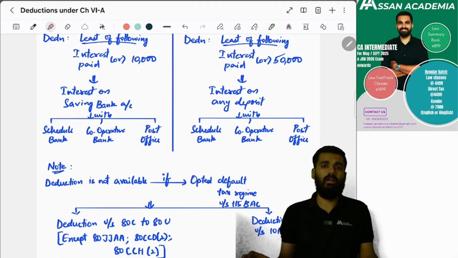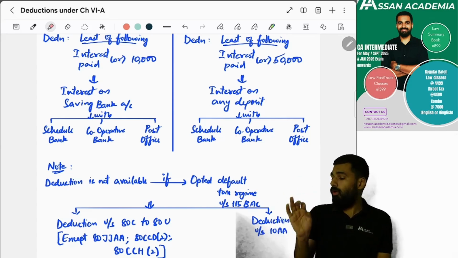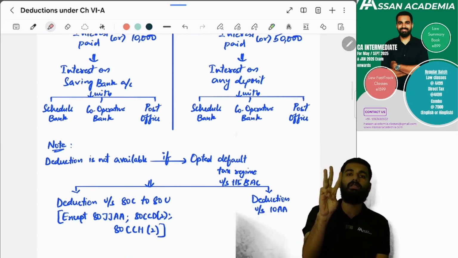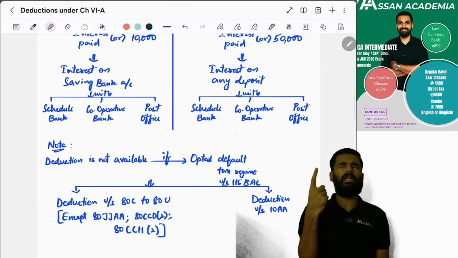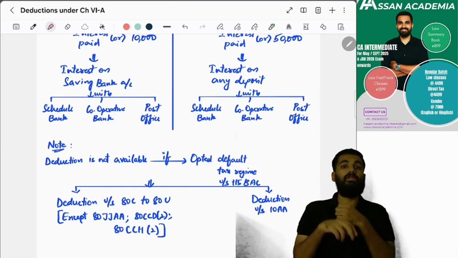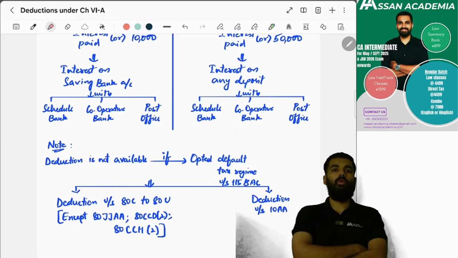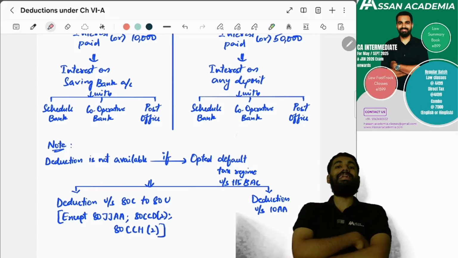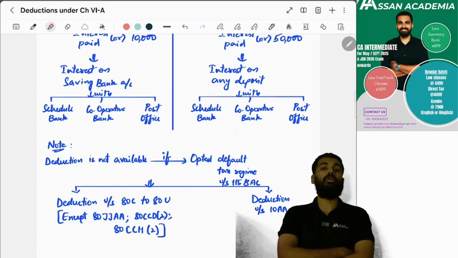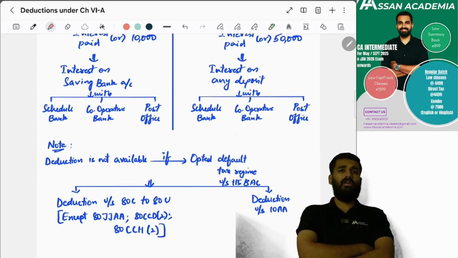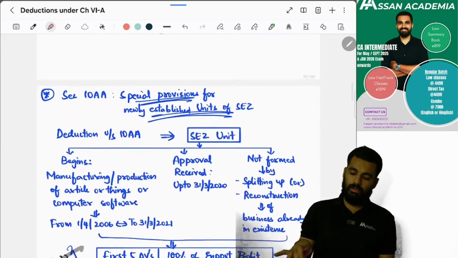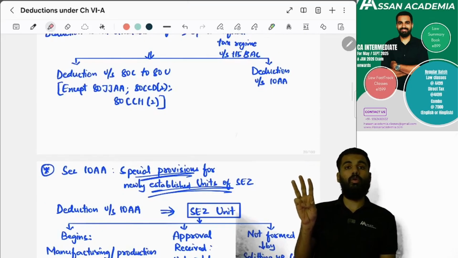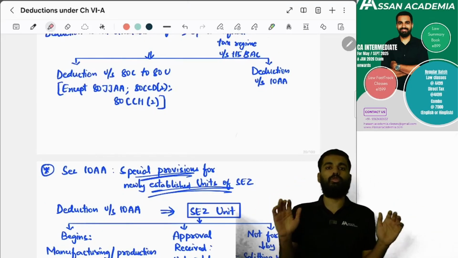And in this direction, for the new tax regime, only three deductions can be claimed. One is 80JJAA. What is 80JJAA? Employment, recruiting new employees. What is section 80CCD(2)? Employer contribution to the new pension scheme. Then 80CCH(2), central government contribution to Agniveer, Agnipath. Yes or no? Yes. This is for these three only, if you choose the new tax regime. Otherwise, you should choose the old tax regime to claim deductions.